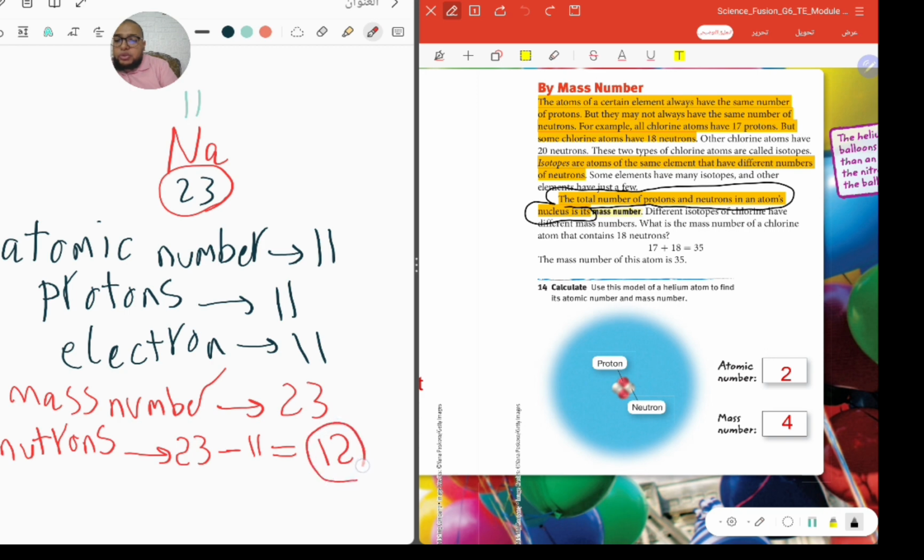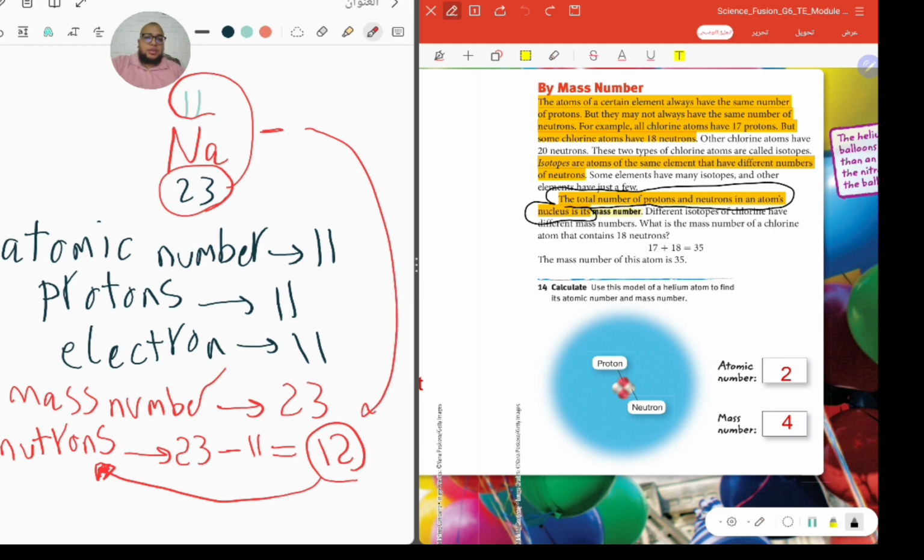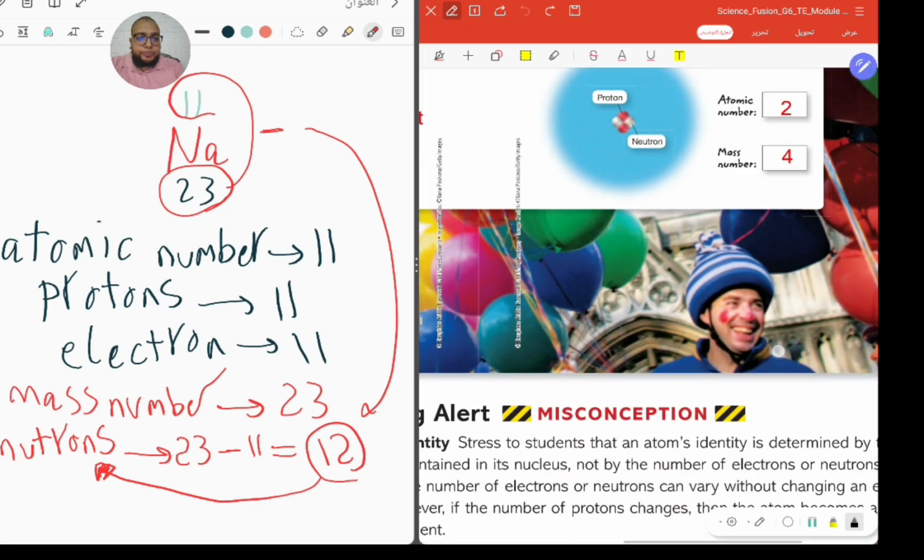The number of neutrons is 12. So to get the neutrons, you must subtract the small number from the big number, 23 minus 11.